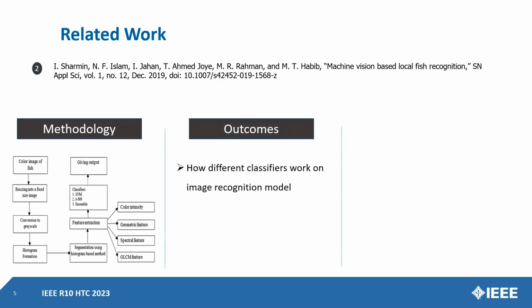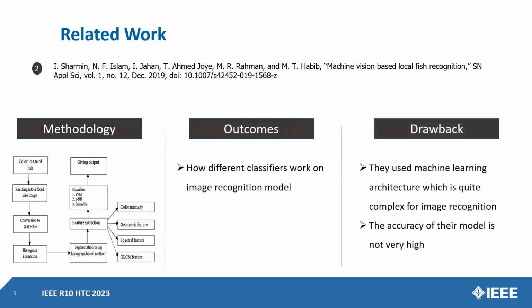However, the machine learning method is quite complex for image recognition, and also the accuracy of their model is not very high.